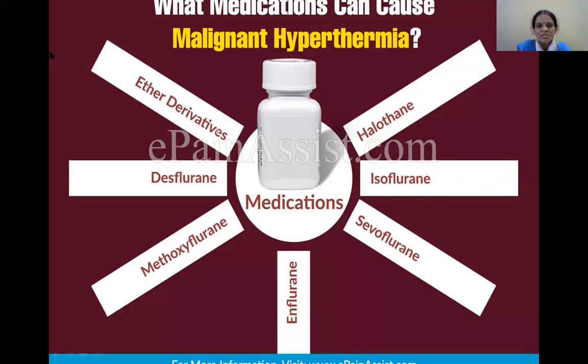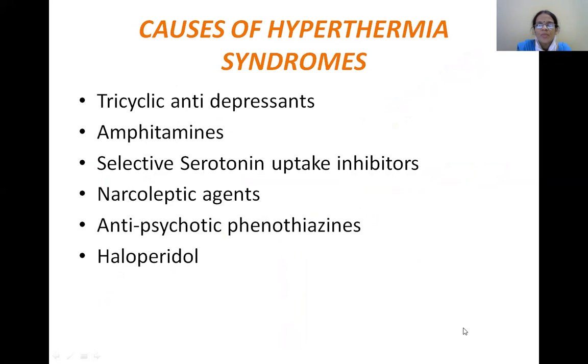These are the various medications: most important are halothane, isoflurane, sevoflurane, enflurane, methoxyflurane, desflurane, and ether derivatives, which can cause malignant hyperthermia.